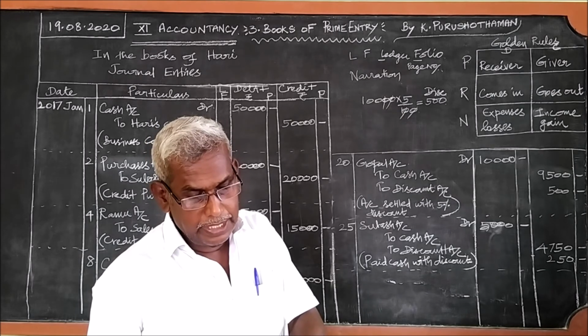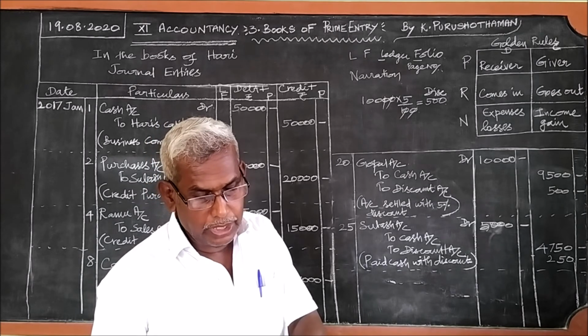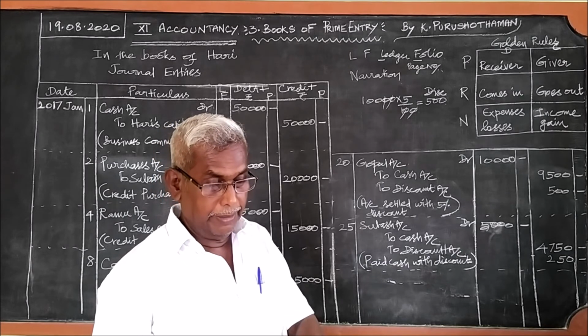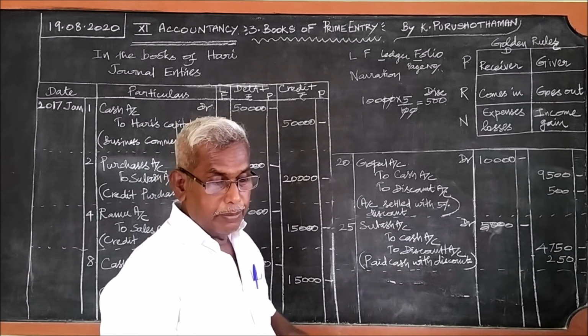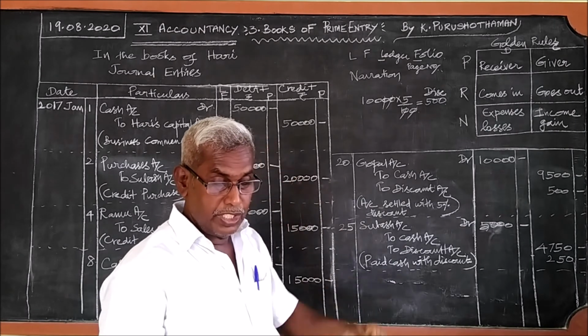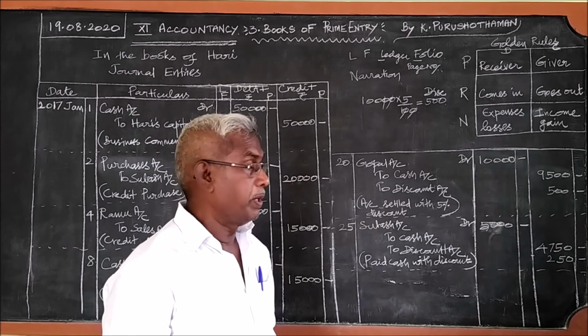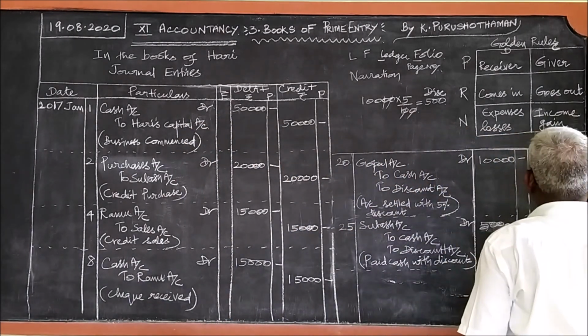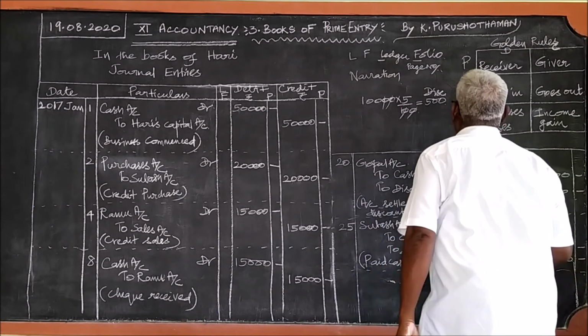Wages 500, electricity charges 3,000 and trade expenses 1,000, it is given. There are three items paid: wages paid, electricity charges paid and trade expenses paid.